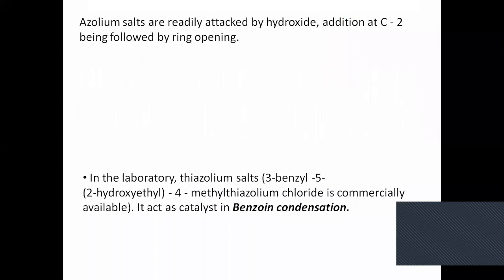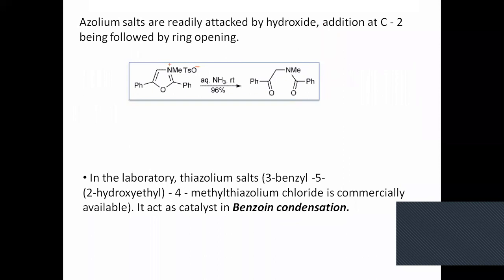Next, the further point: these azolium salts can be readily attacked by hydroxide ion or any strong base. Suppose ammonia can attack, and here you see at the second position, when it is attacked at the second position, followed by water hydrolysis, this starting material will form.